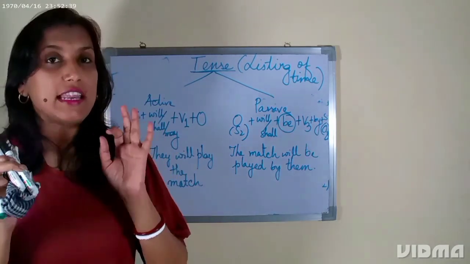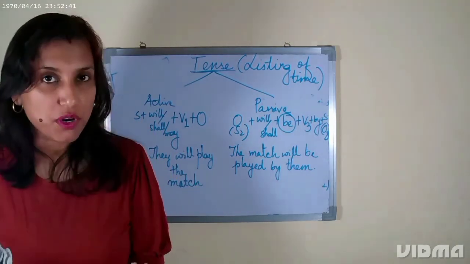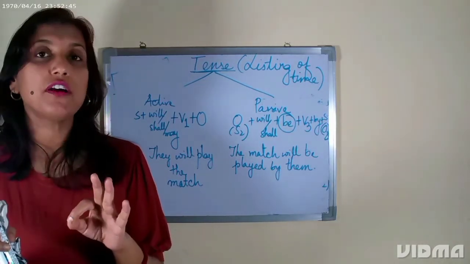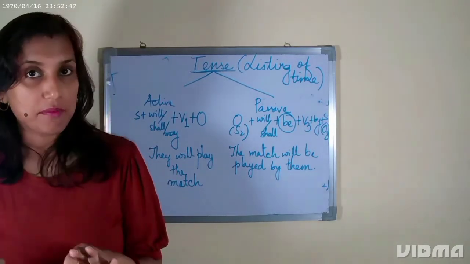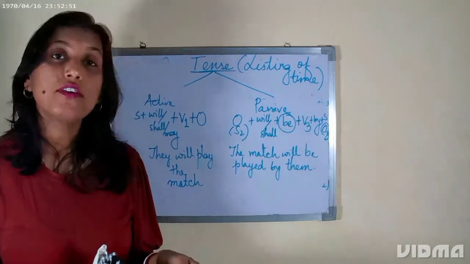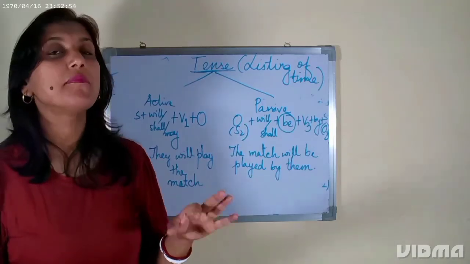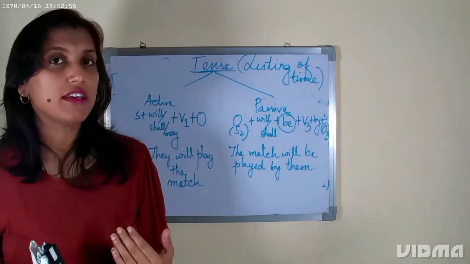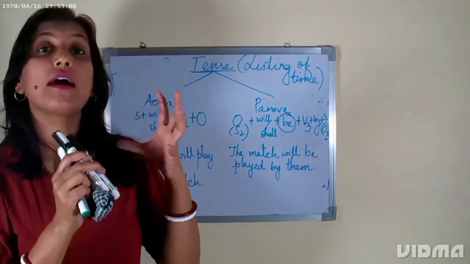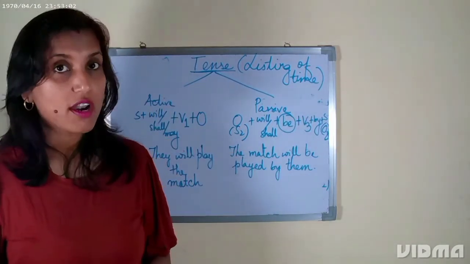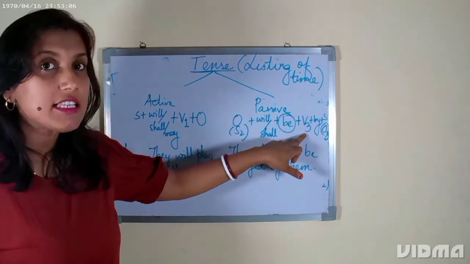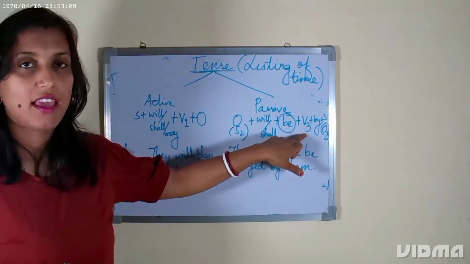Only thing is, in active, you have the doer as the subject, जो काम कर रहा है वो सामने रहता है, and in passive, receiver as the subject, मतलब काम को जो receive कर रहा है, जिस पे हो रहा है काम, उसे हम लोग सामने रखते हैं, उसे हम prominence देते हैं. और passive में हम लोग हमेशा V3 या past participle form लगाते हैं.